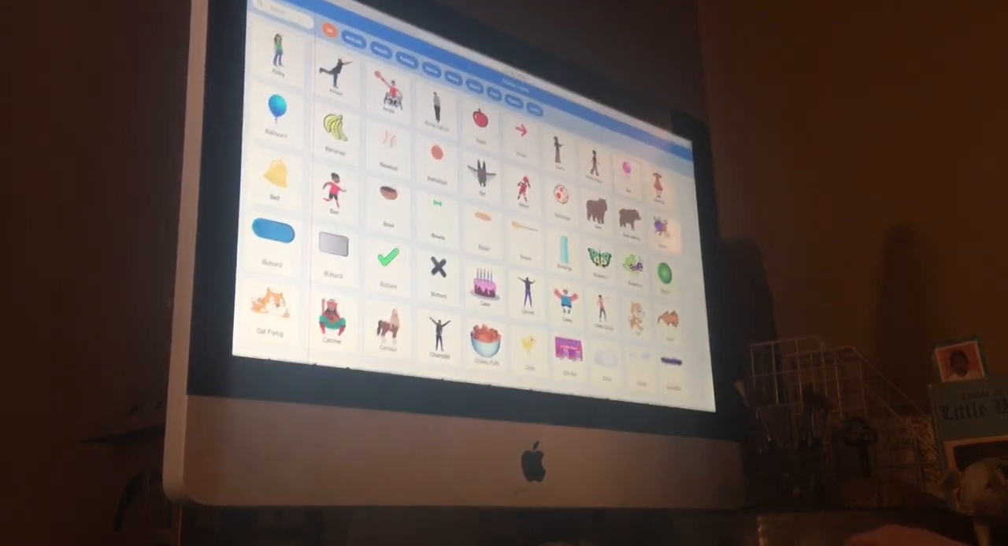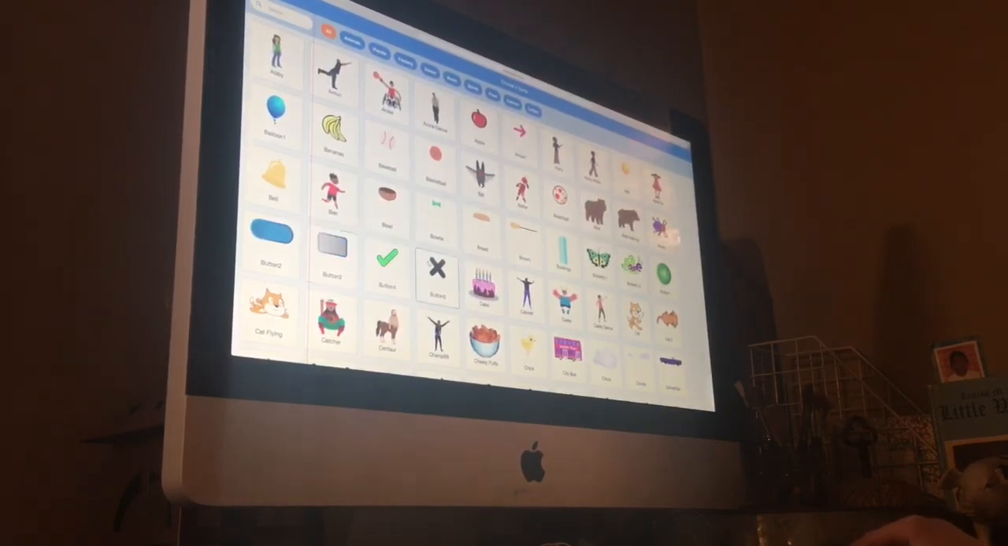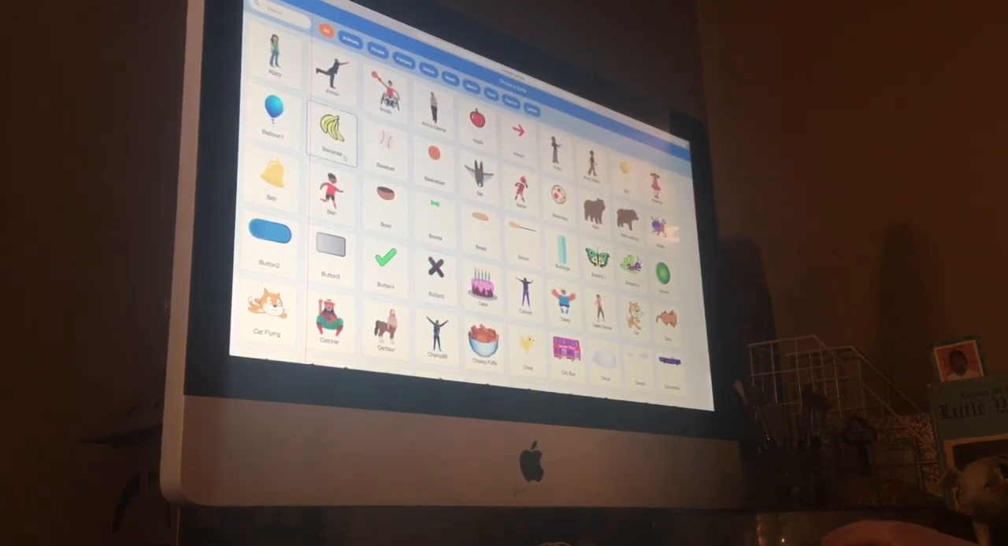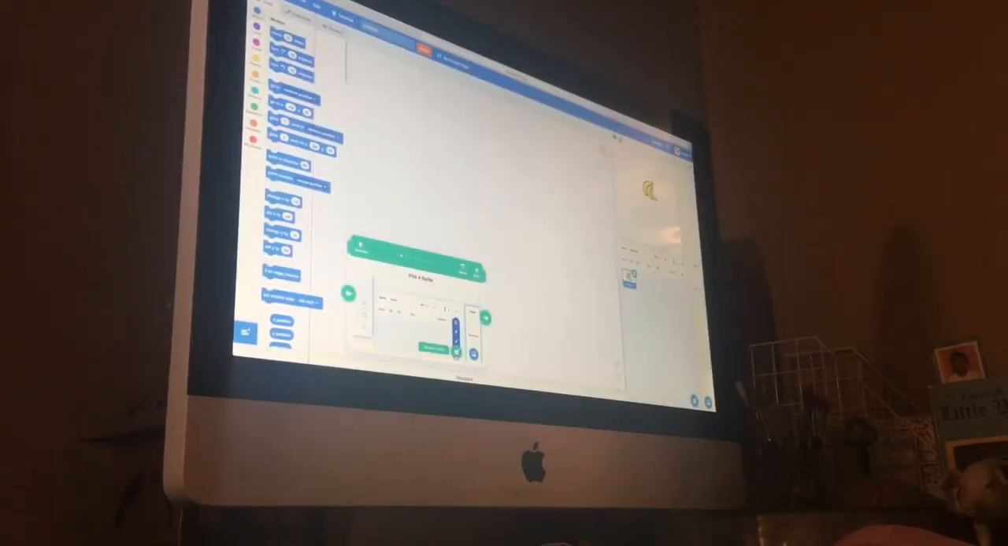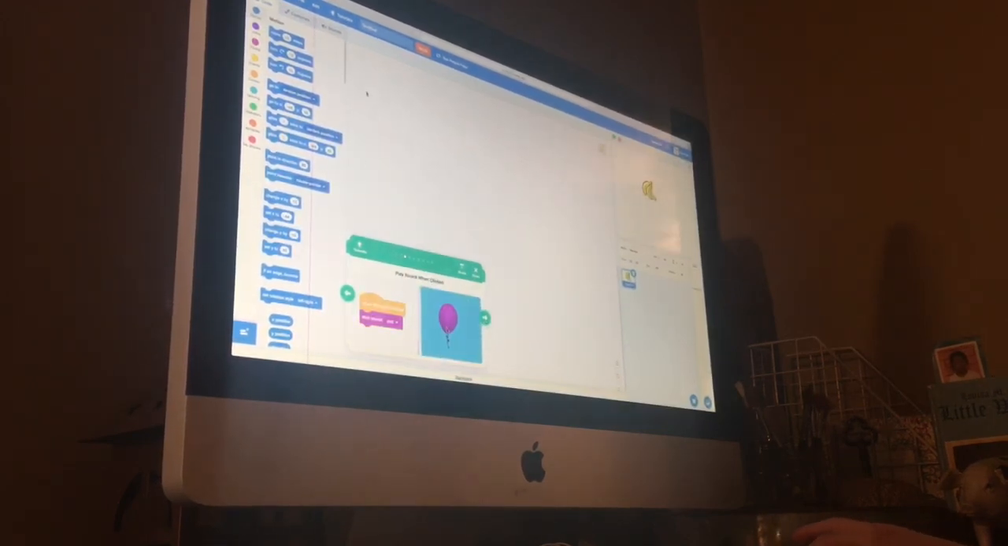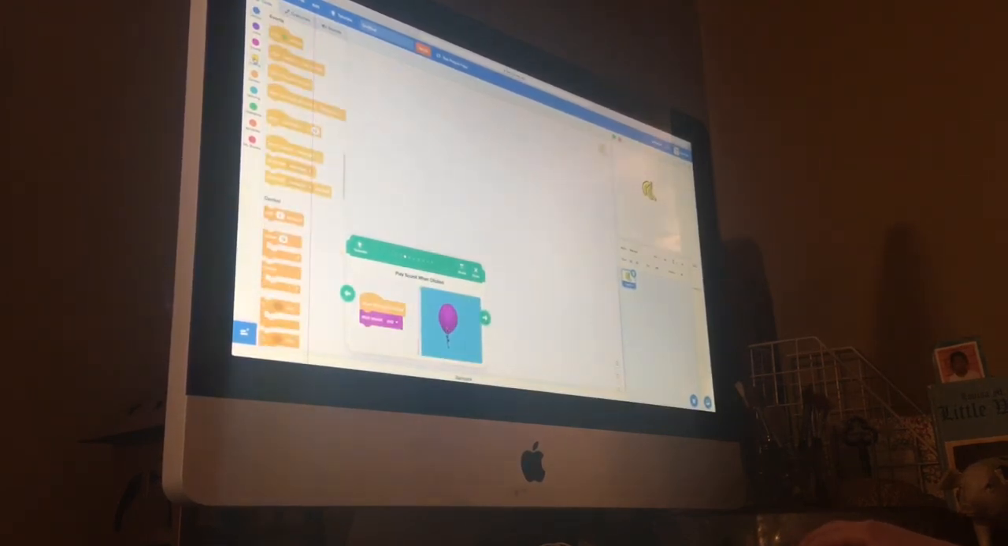I'm gonna choose, let's do, how about bananas? All right, bananas. So you got bananas. All right. Then you click the arrow again. So it's got all these code things. It's got different things. So the color means what it is. So there's motion, blocks, sound, events, control, sensing, operators, variables, and my blocks.